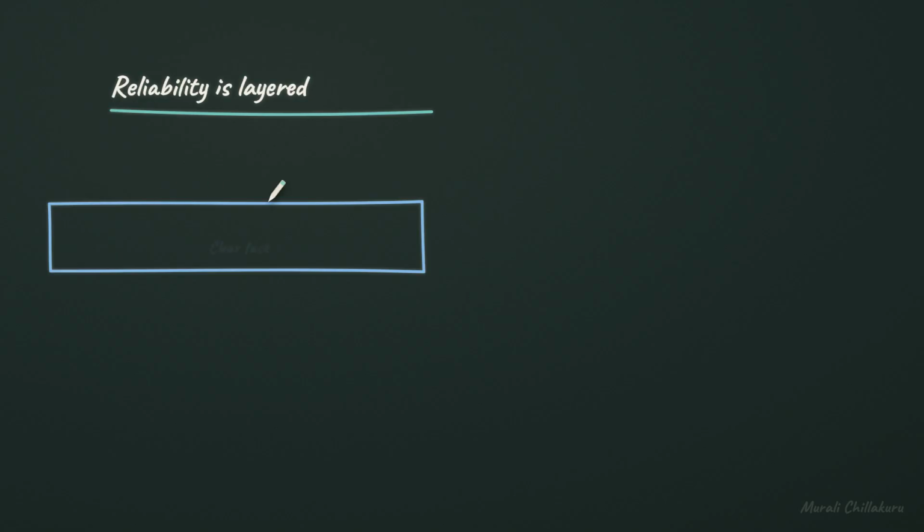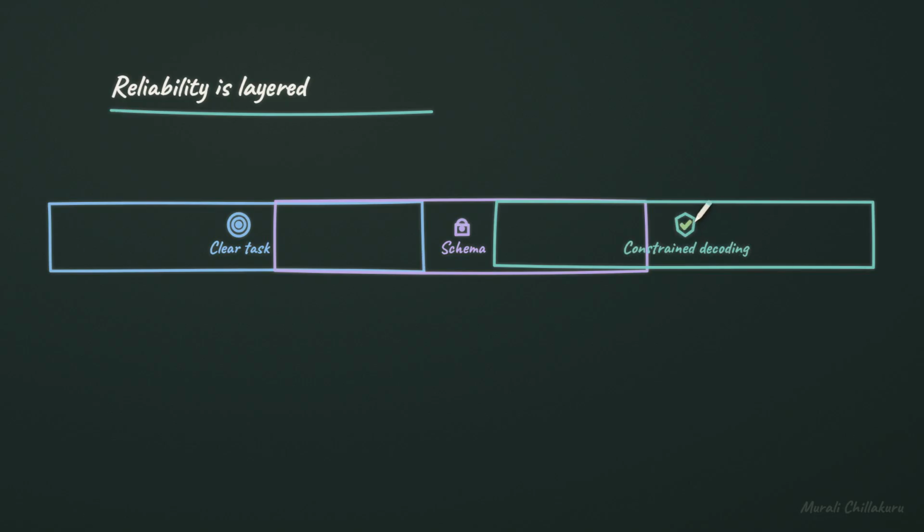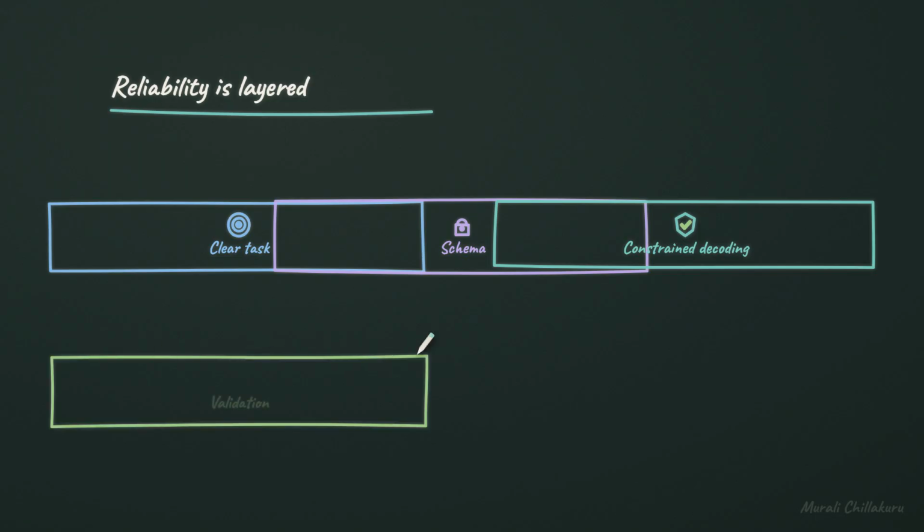A clear task reduces ambiguity before the model starts answering. A schema defines the shape the answer must take. Constrained decoding can prevent many invalid token choices during generation. Validation checks the finished answer against the contract.